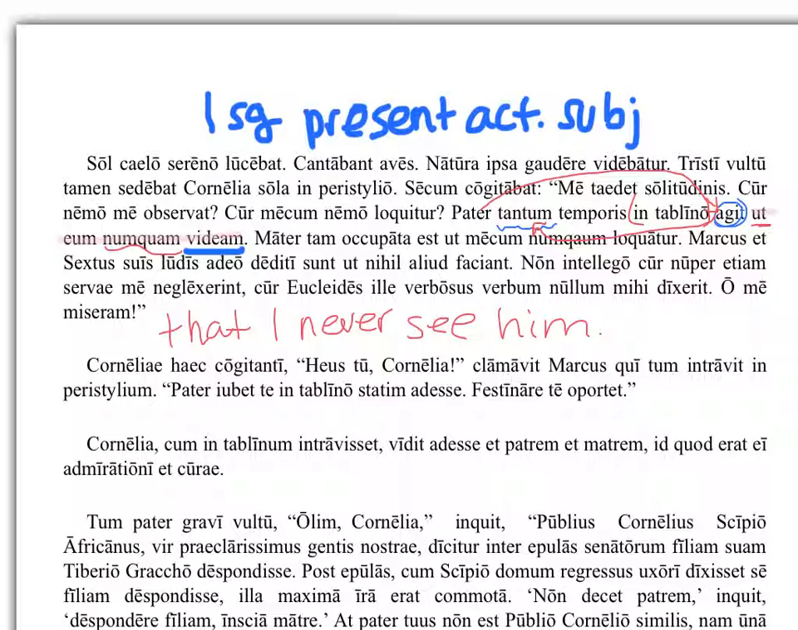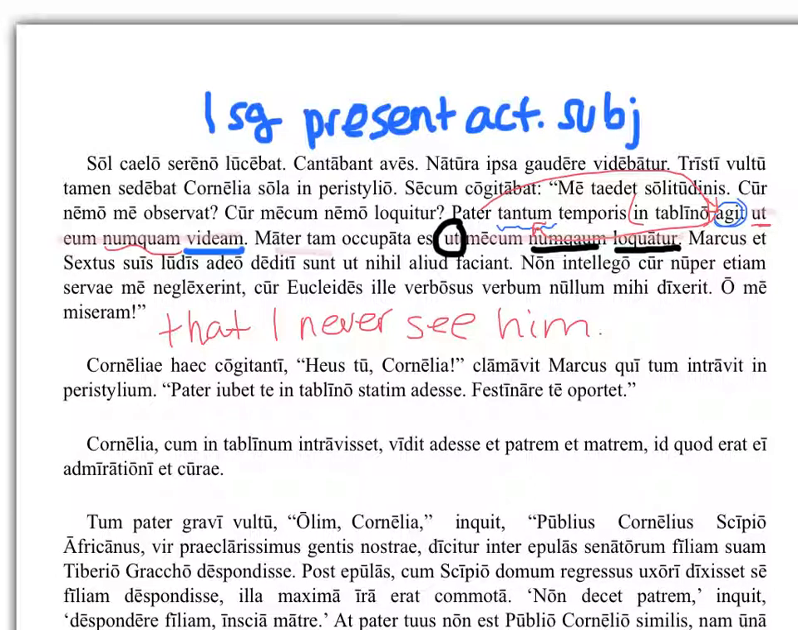So if we're continuing to read on, we're looking for another result clause. Keep reading, and I see mater tua occupata, mater tam. That's one of those adjectives or adverbs, an adverb in this case, that might set up a result clause. Mother is tam occupata, so busy. There it is. Ut mecum numquam loquatur, that she never speaks with me.